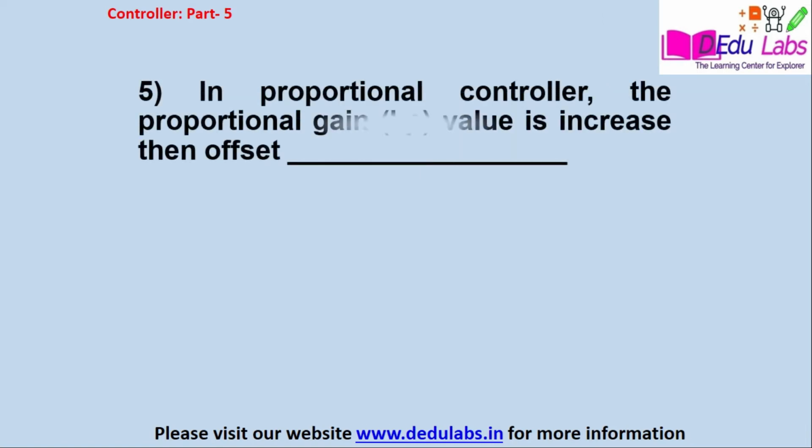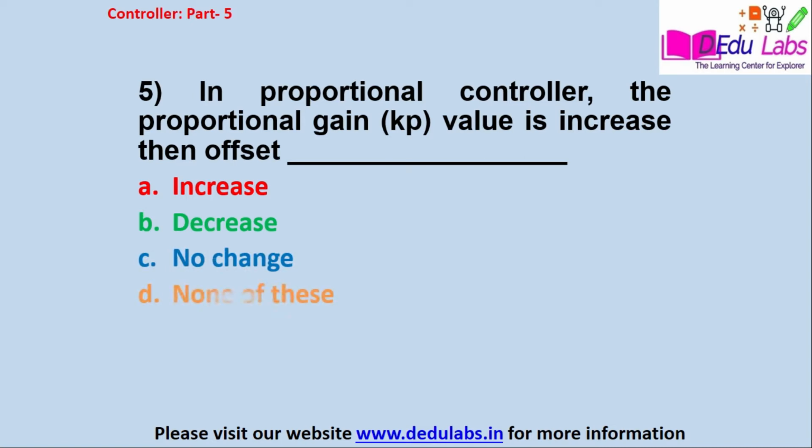Question number 5. In a proportional controller, if the proportional gain Kp value is increased, then offset blank. Option A, increase, option B, decrease, option C, no change, option D, none of these. The answer is option number B, that is decrease.